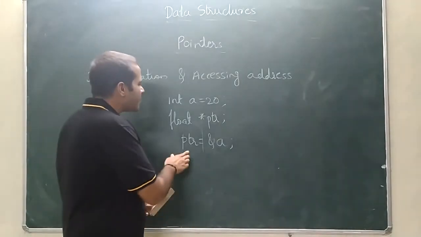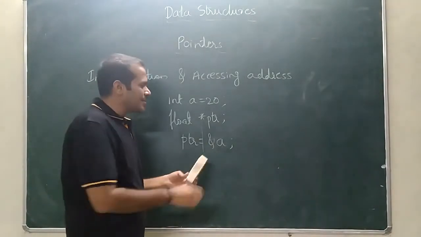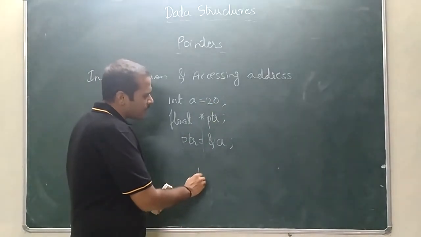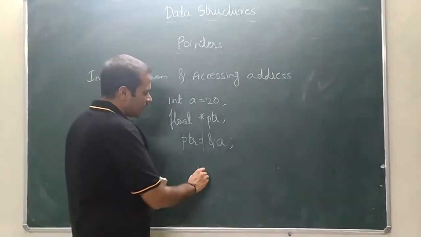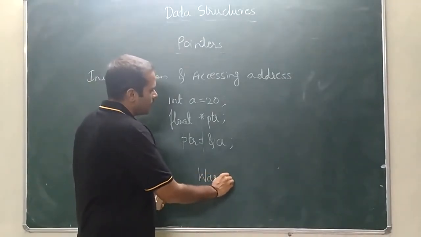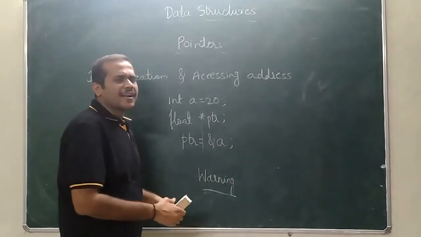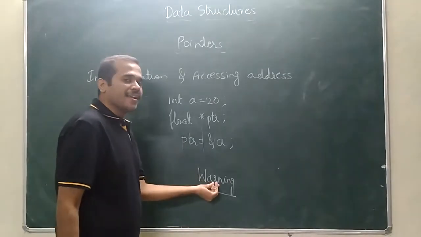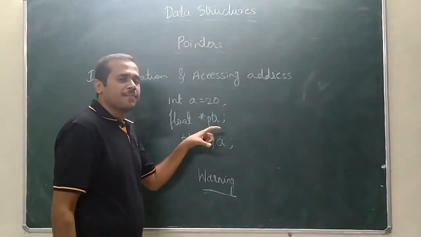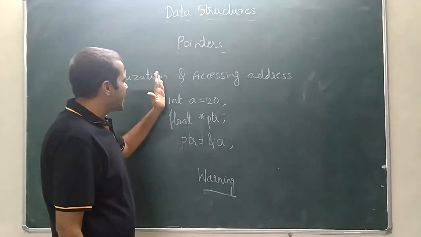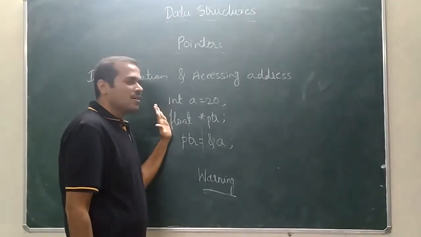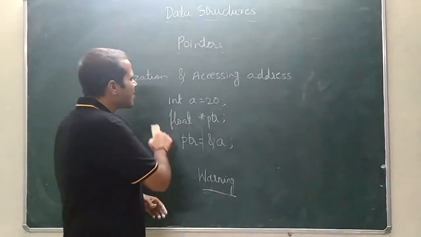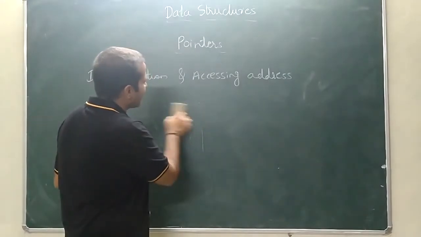So remember, when we execute this segment of code, what will we get? We will not get an error. We will get a warning, because we have not made any error here. We will get the warning saying incompatible type. Incompatible type means here it is int, and I am accessing it through a float pointer. So we will get the warning. Remember. Now we will come forward.